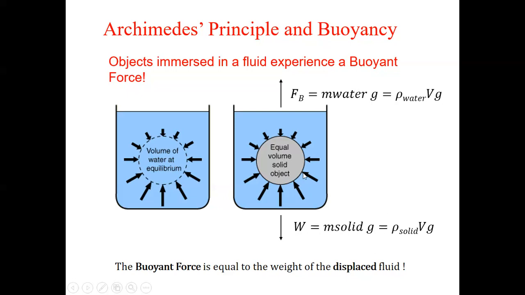But a buoyant force will act upward. How much? Equal to the weight of water displaced. So here this weight is the weight of solid, and this buoyant force is the weight of water, liquid. Same thing, just in place of mass of solid, here it will be mass of water. Similarly, here density of solid, here it will be density of water. So this is the force balance. So the balance force is equal to the weight of the solid.